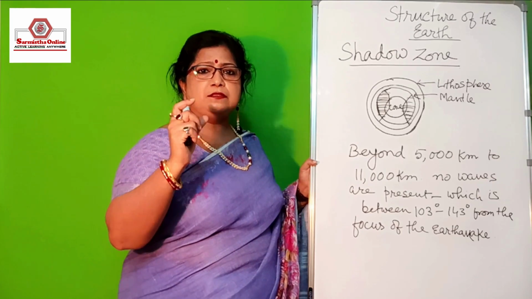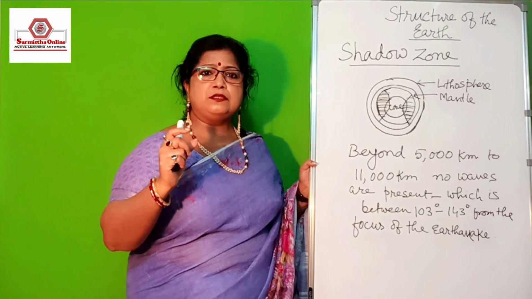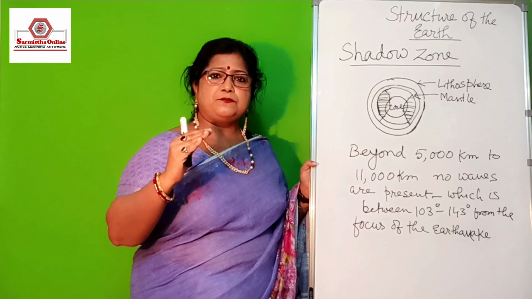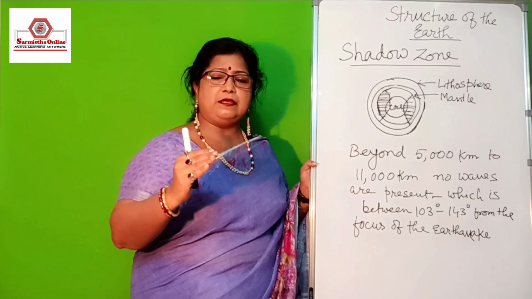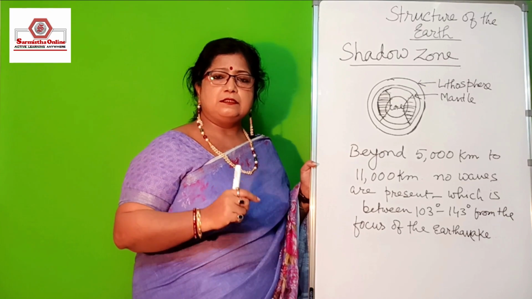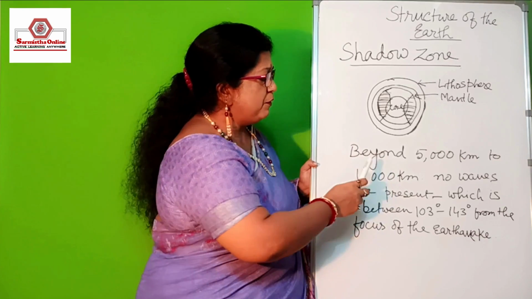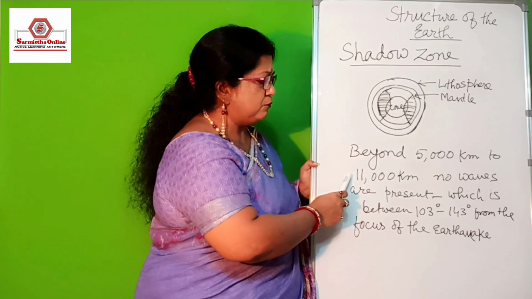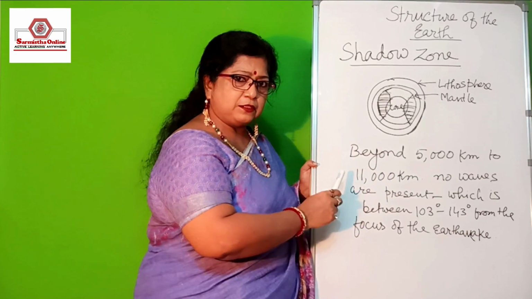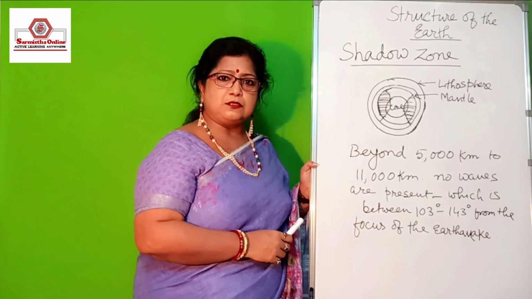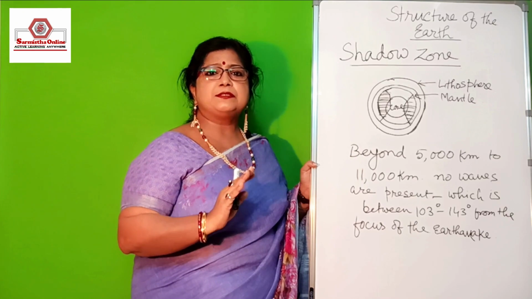Now there is one thing to mention, that is the shadow zone. If we go through the different rock layers inside the interior, you can see from the different evidences that beyond 5000 kilometers up to 11,000 kilometers, no waves are present.